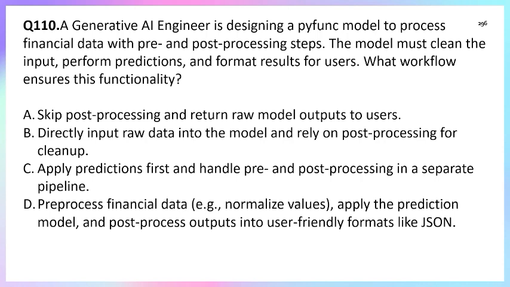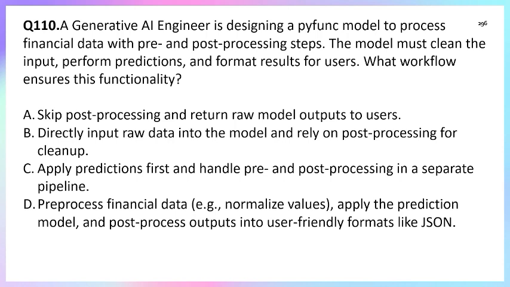So, what is the question asked? The question is that an AI engineer has some financial data, and what steps should he include during the model processing? He has a Python model with pre and post processing steps. So there are two types of steps. One is pre, before processing the data, and another is post, once processed, what outcome we will get. Both pre and post steps are very important.